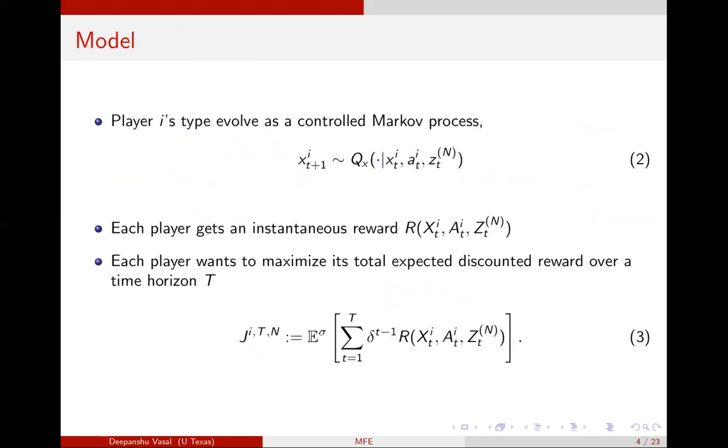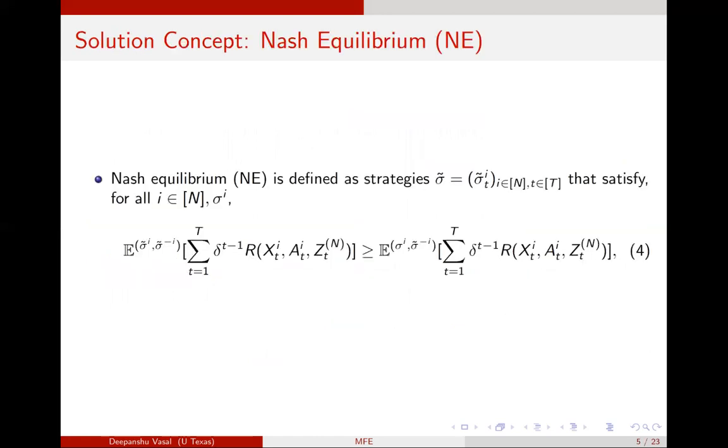Each player's type evolves as a controlled Markov process, where the next state is a function of the previous state, previous action, and the mean field population state. Each player gets a reward as a function of these variables, and every player wants to maximize the total expected reward over a time horizon T.